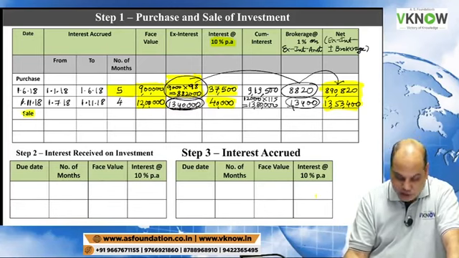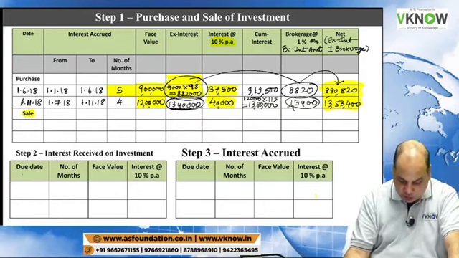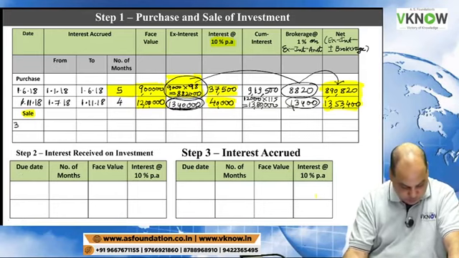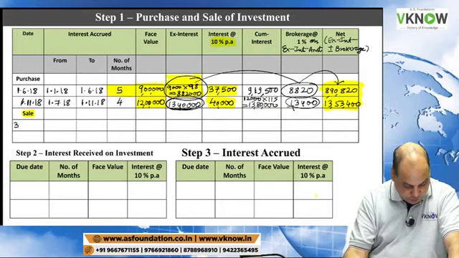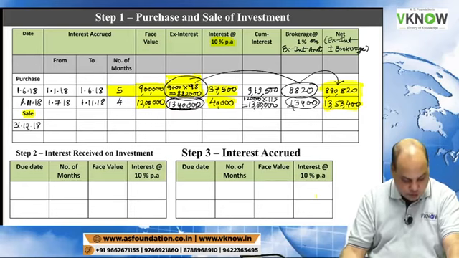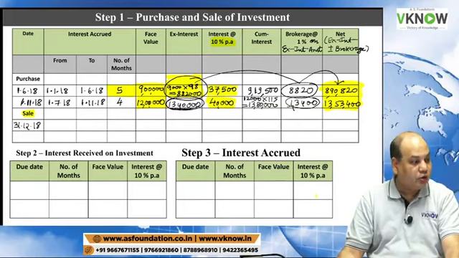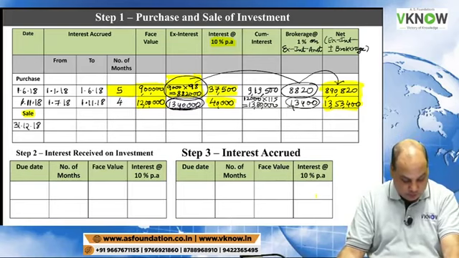There is one sale transaction also. Sale transaction is on 31st December. Make it 18. 31st December 18 in your question book, where you have written 31/12/19, it should be 18.